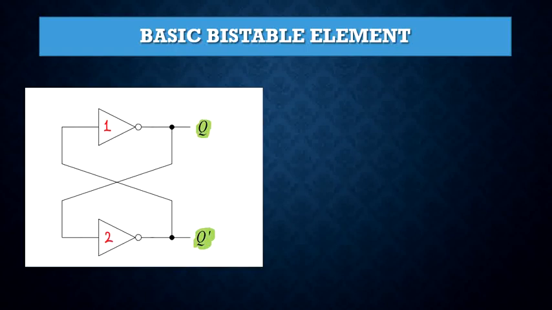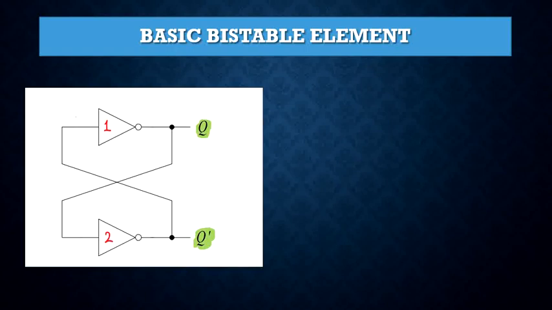So this circuit basically involves feedback, and as the name implies, the basic bistable element is a circuit having two stable states. So let me name the inputs and the outputs.